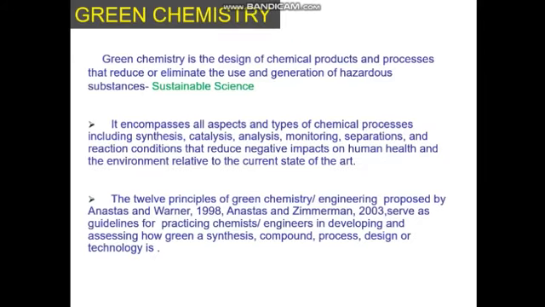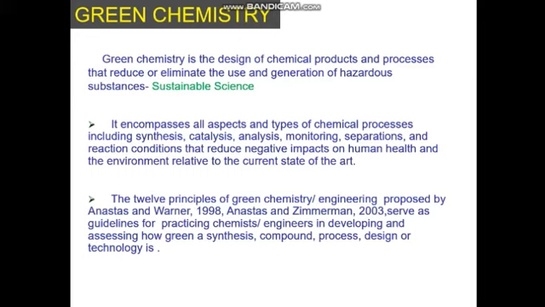Green chemistry is the design of chemical products and processes that reduce or eliminate the use or generation of hazardous substances. It is suitable for sustainability. This gives us the definition. It encompasses all aspects and types of chemical processes, including synthesis, catalysis, analysis, monitoring, and reaction conditions that reduce negative impacts on human health and the environment related to the current state of the art.